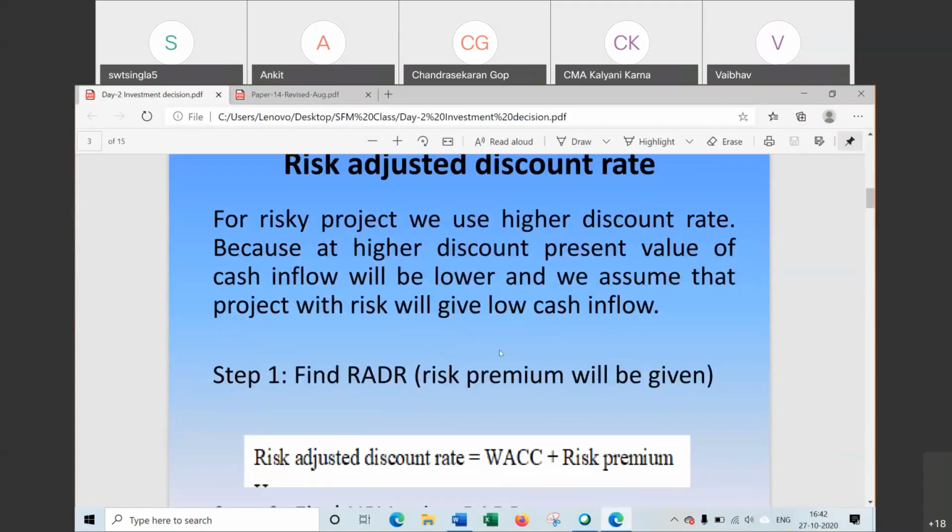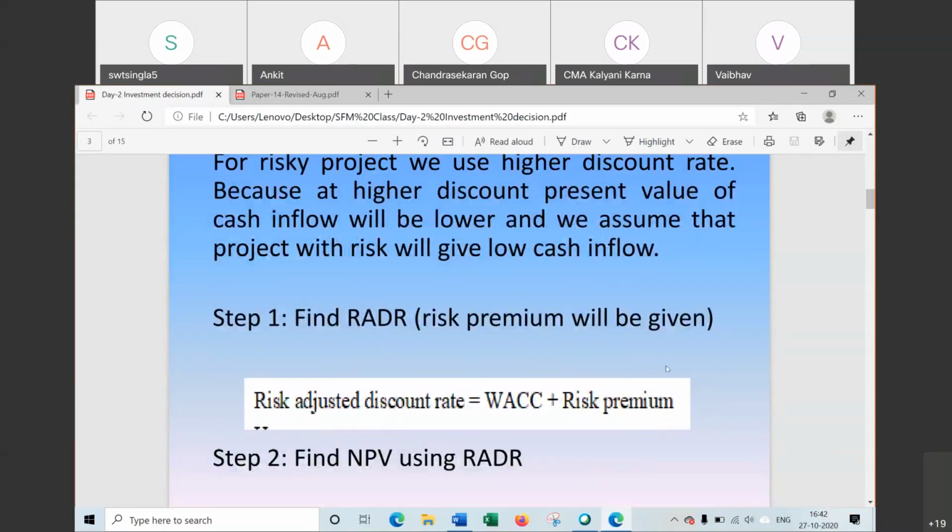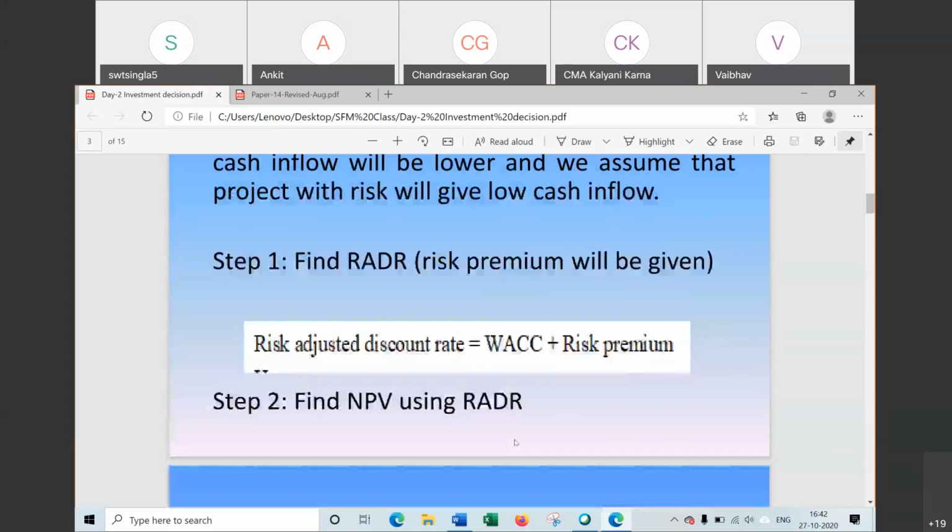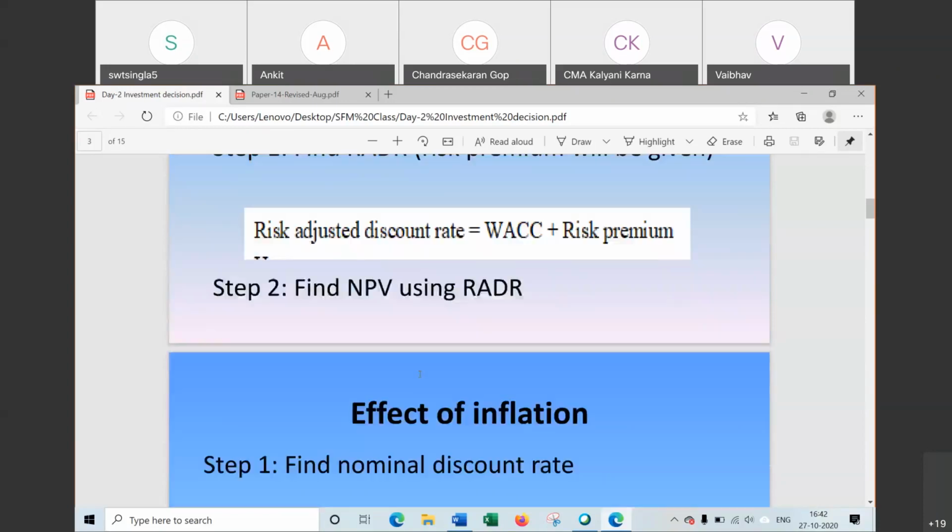Risk adjusted discount rate, because there are 10 methods in this chapter. Chapter topics are easy, but number of methods are there. That's why I have to maintain the speed also. First one is RADR, risk adjusted discount rate. In this method, we don't have to do anything else, only the risk adjusted discount rate has to be changed. That is, add the risk premium to the cost of capital, then NPV will be calculated.